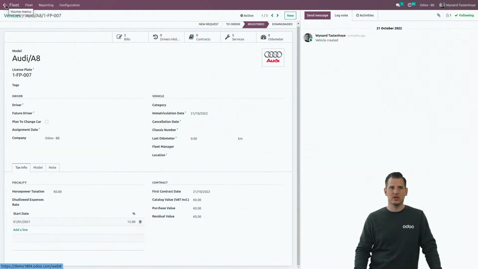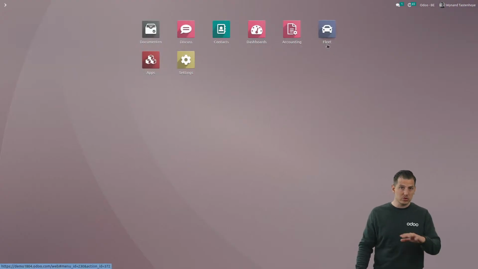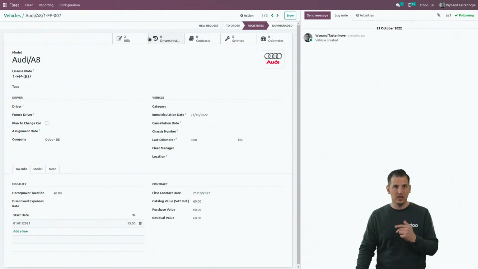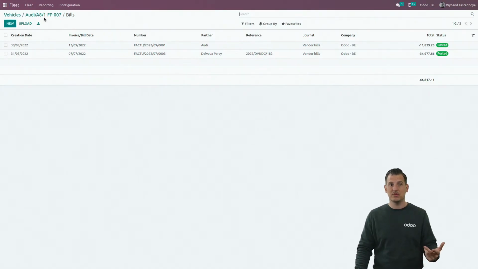So it's very useful, definitely for Belgium taxes, but also for other countries can be used, of course, and also to keep track, for example, on a vehicle, all the different bills linked to that vehicle. It can be very interesting information.